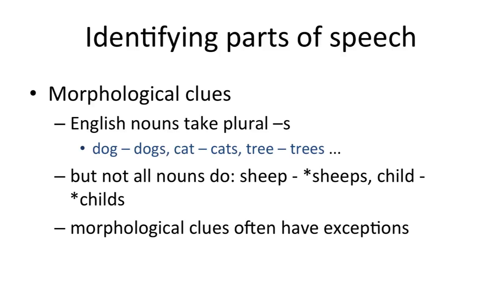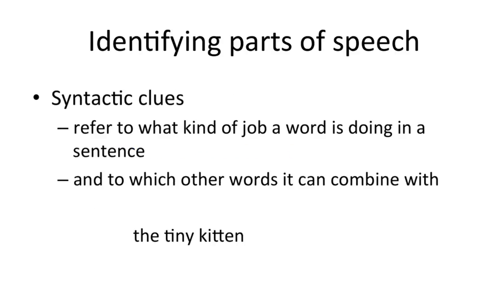For example, the plural of sheep is sheep, not sheeps. And the plural of child is children and not childs. So morphological clues can't be relied on their own either, because there are nearly always exceptions. So the best way of determining the part of speech of a word is by using syntactic clues, which is what we used just now when we explained how we know that there are different parts of speech.